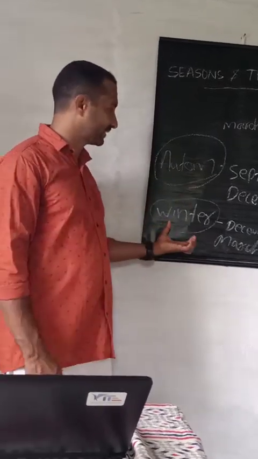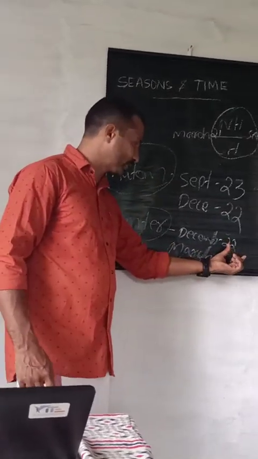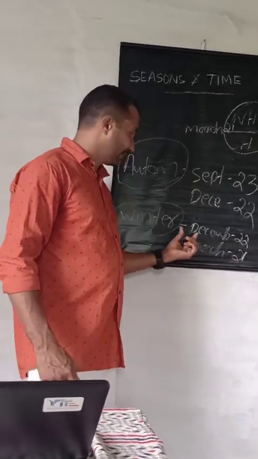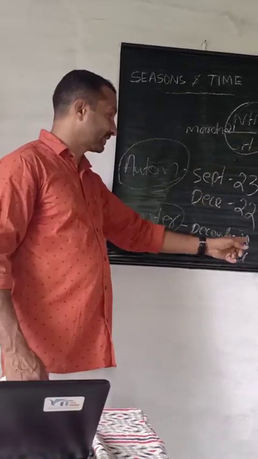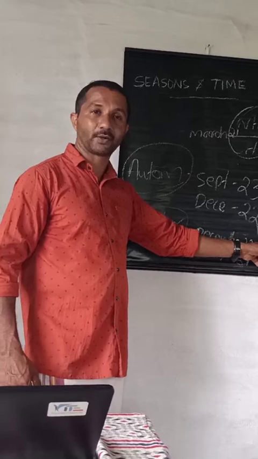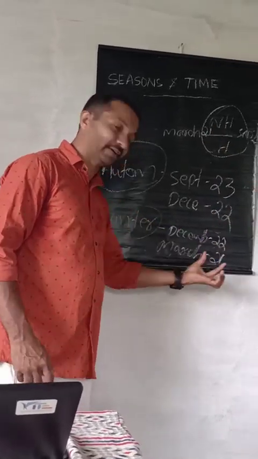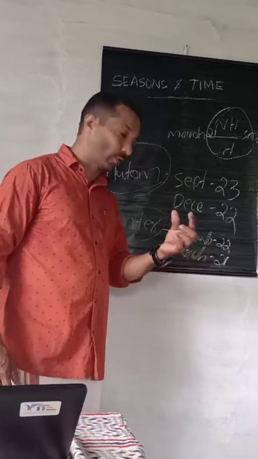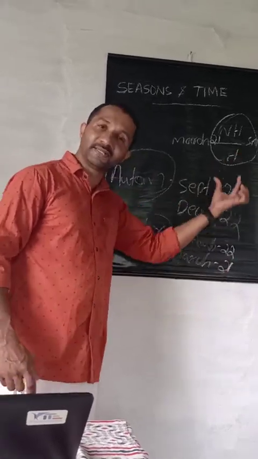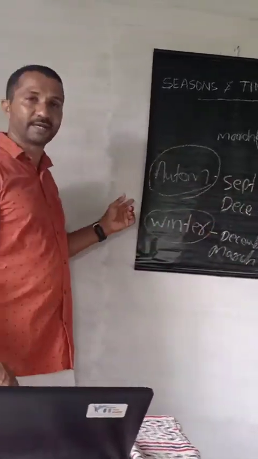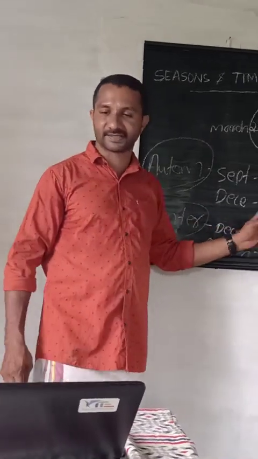Once again, the winter season is between December 22 and March 21st. The northward movement started on December 22 from the Tropic of Capricorn towards the equator, and the apparent movement reaches vertically over the equator on March 21st. In between these days, the northern hemisphere experiences winter season. That's all.